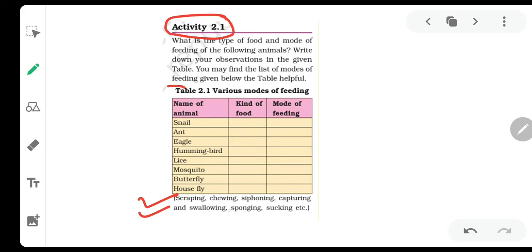The siphoning, with the help of a tube-like structure, they try to eat the food particles. Capturing and swallowing, then sponging, and then sucking. All of siphoning, sponging, sucking are almost one or similar. So the different animals are given. We have to find out the kind of food and the mode of feeding.